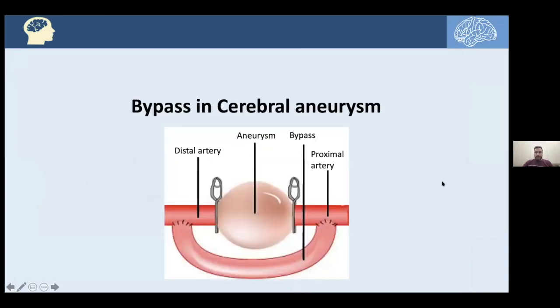So now let's, in a simple diagram, discuss what a bypass in cerebral aneurysms is. Let's first imagine there's no aneurysm here and there's no clipping. So how does the blood flow in that vessel? Indeed, it's coming from the proximal artery. The blood flows like that. But if you have an aneurysm, after clipping that aneurysm, how can the blood flow distally? Indeed, by using the alternative pathway we have made. This is the bypass, in which the blood flow is demonstrated by the green arrows, the new alternative pathway, going distally. So that's the concept of bypass, shunting the blood to revascularize the area distally.